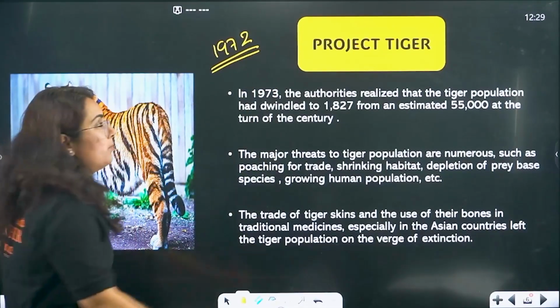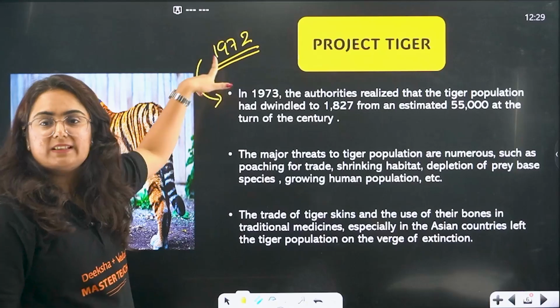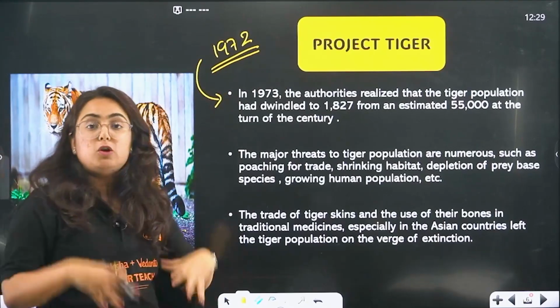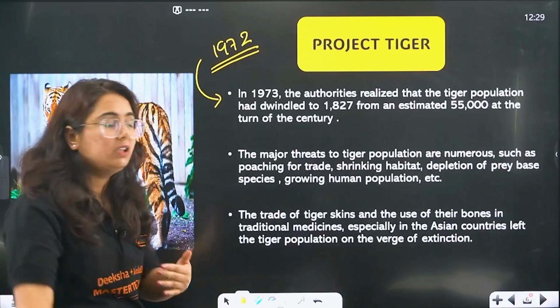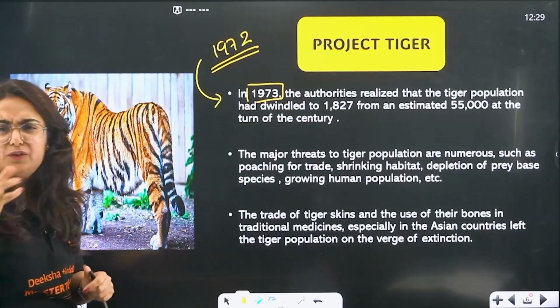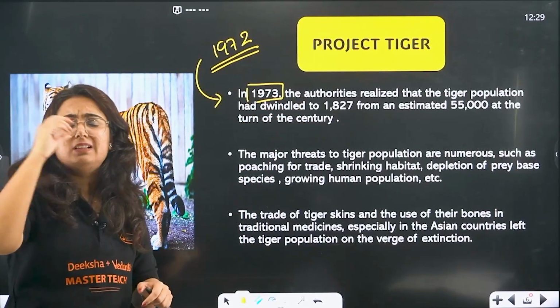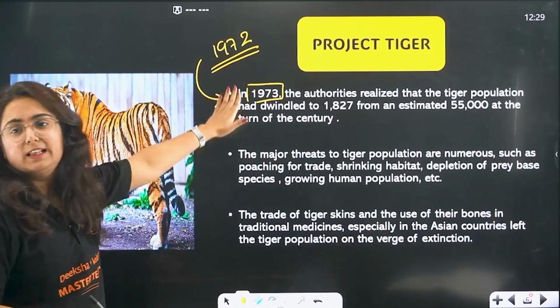I just told you. After that, only the agenda was made that we are going to launch Project Tiger. But if we talk about the official declaration or official implementation, it was done in 1973. Sometimes they confuse you by giving 1973 in the options. If 72 is not there, then mark it.